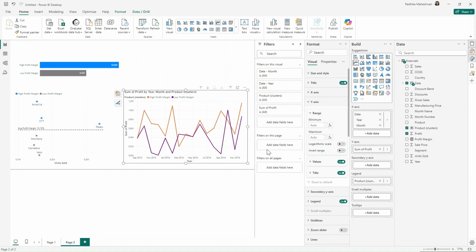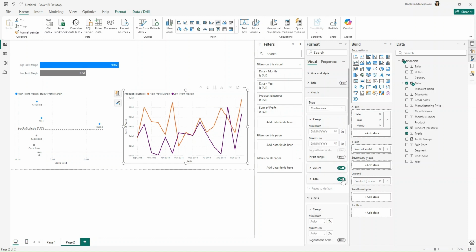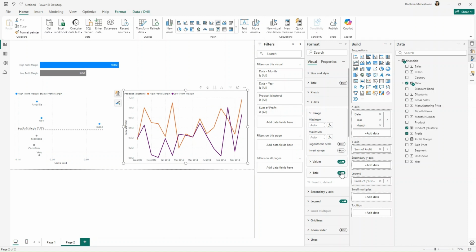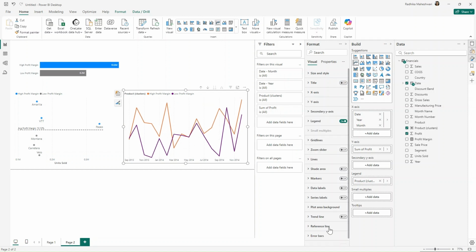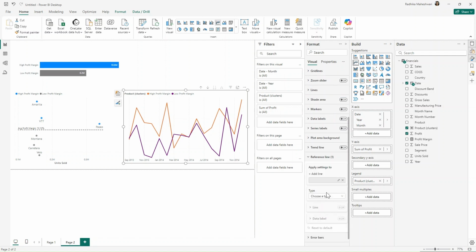Now again, to edit this, we don't want the title. So I'll turn off the title. For x-axis, we don't want the title as it is clear that these are month and year. For y-axis, we don't want the title. We also don't want the values. We will create a reference line, and again, this will be average profit.